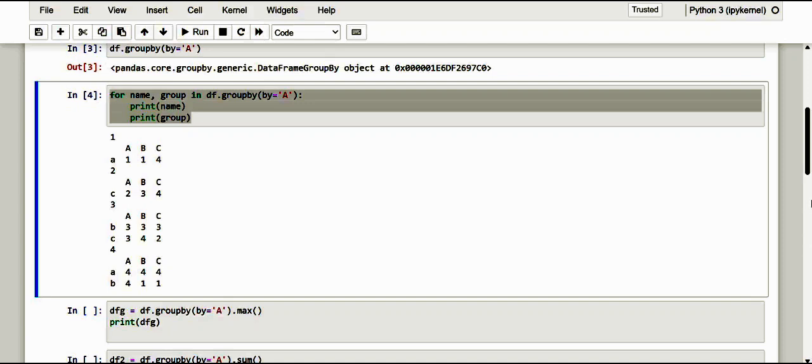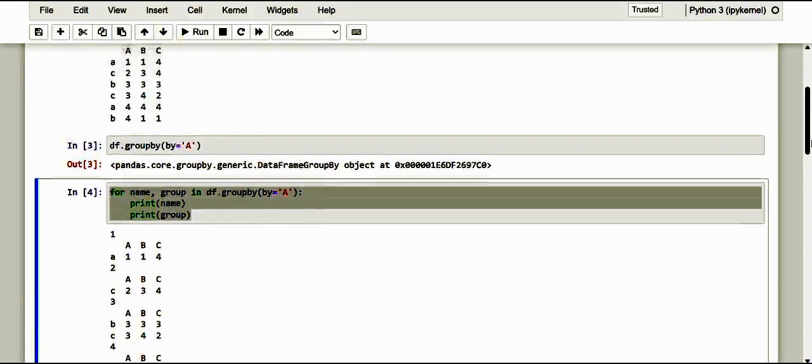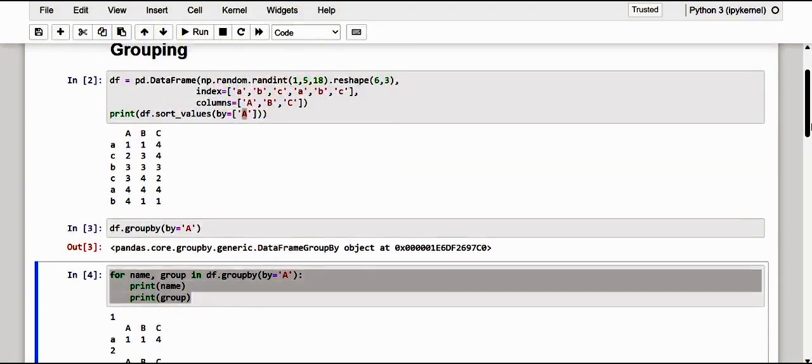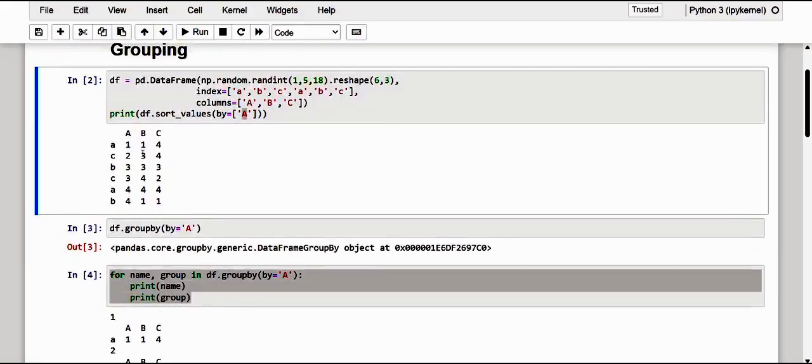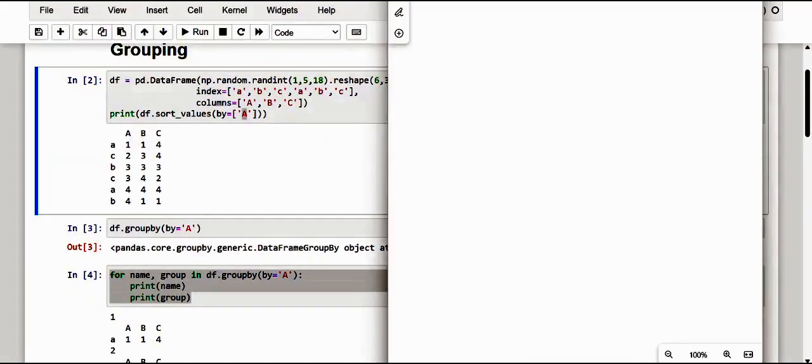This is the exact data frame I already specified in cell 2. So how can this be grouped by?